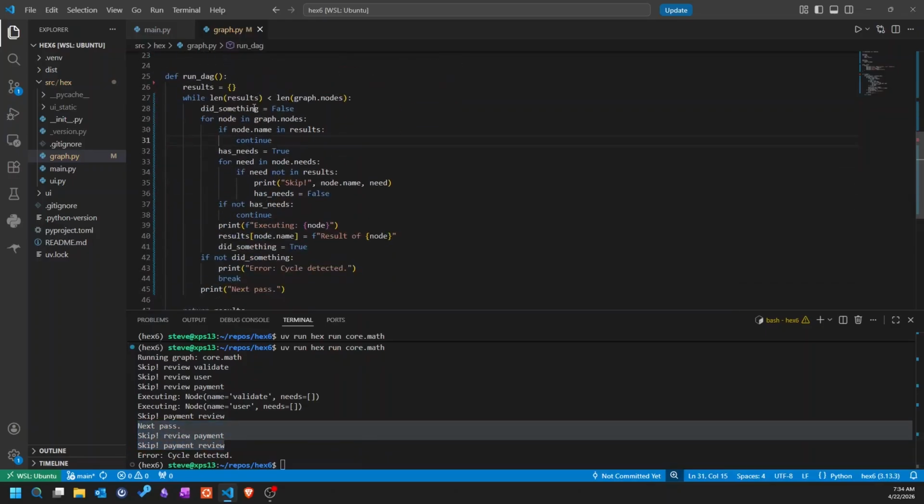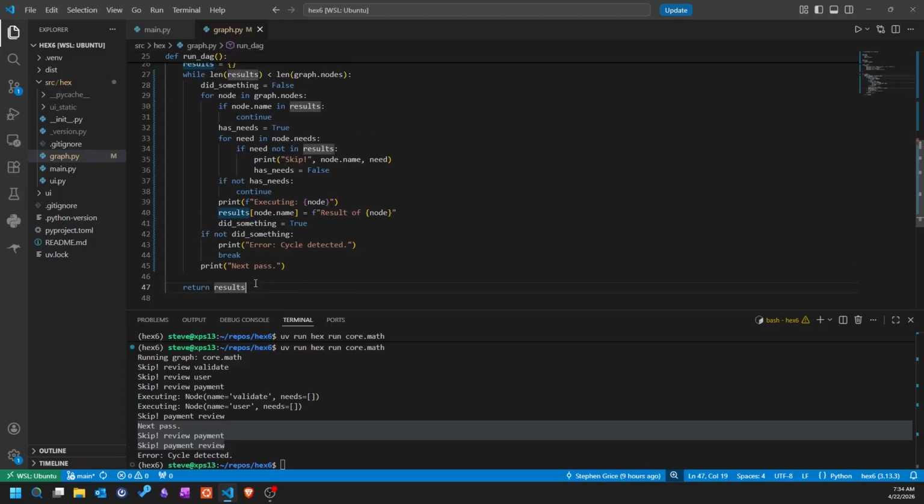And how we do that is if you did something during the for loop, then that gets set to true, but by default it's false. So if we execute any nodes, we set that to true. If we get through this entire for loop without executing any nodes, we're in a cycle. So we break, and that's it.